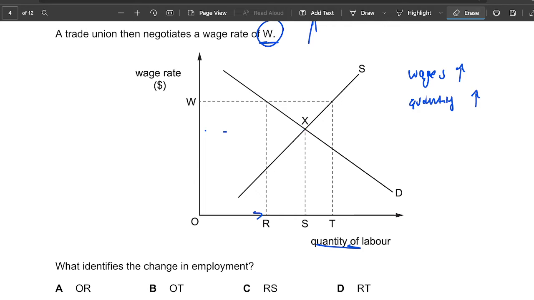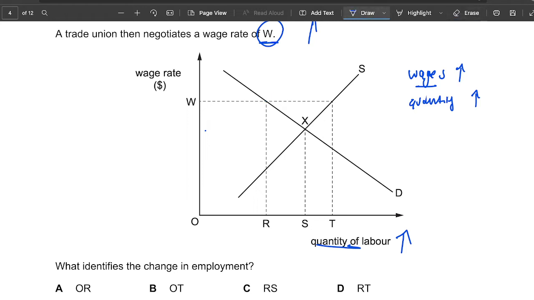But let's see what happens. Let's not look at the options, but let's just examine the graph. For example, your wages have increased, and they have increased because of the trade union negotiating. Of course, the quantity of labor will increase, and it will increase from point X. It'll move from this region. So will it go up the supply curve or will it go up the demand curve? That's what the question is testing us on.